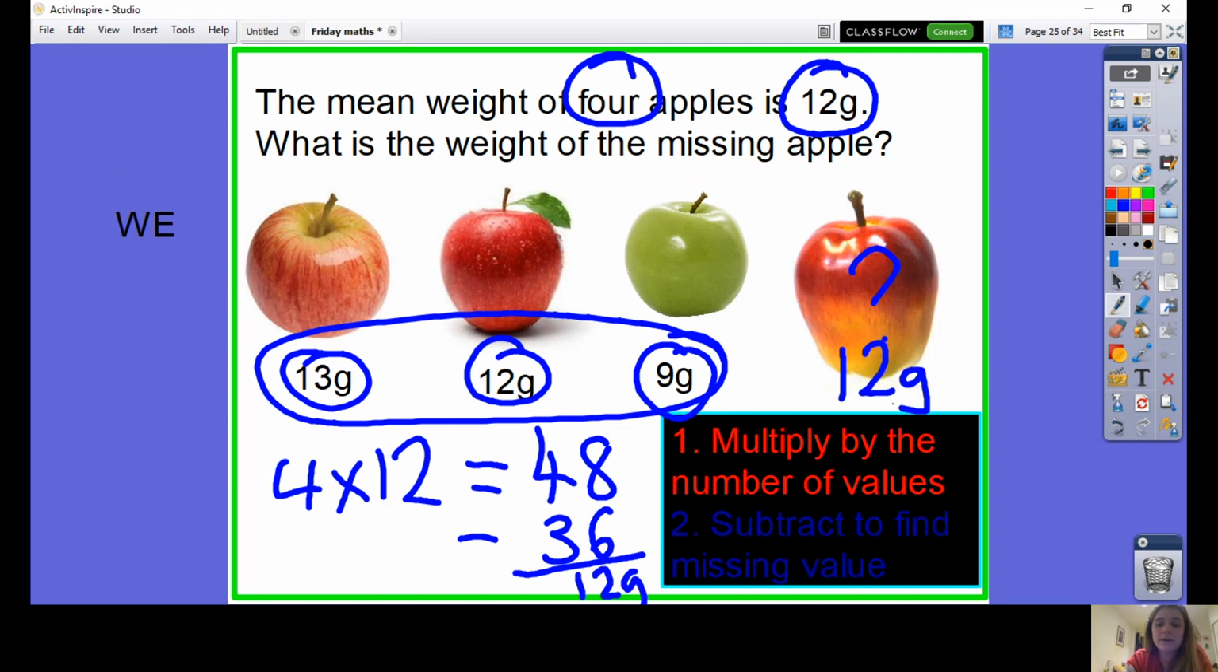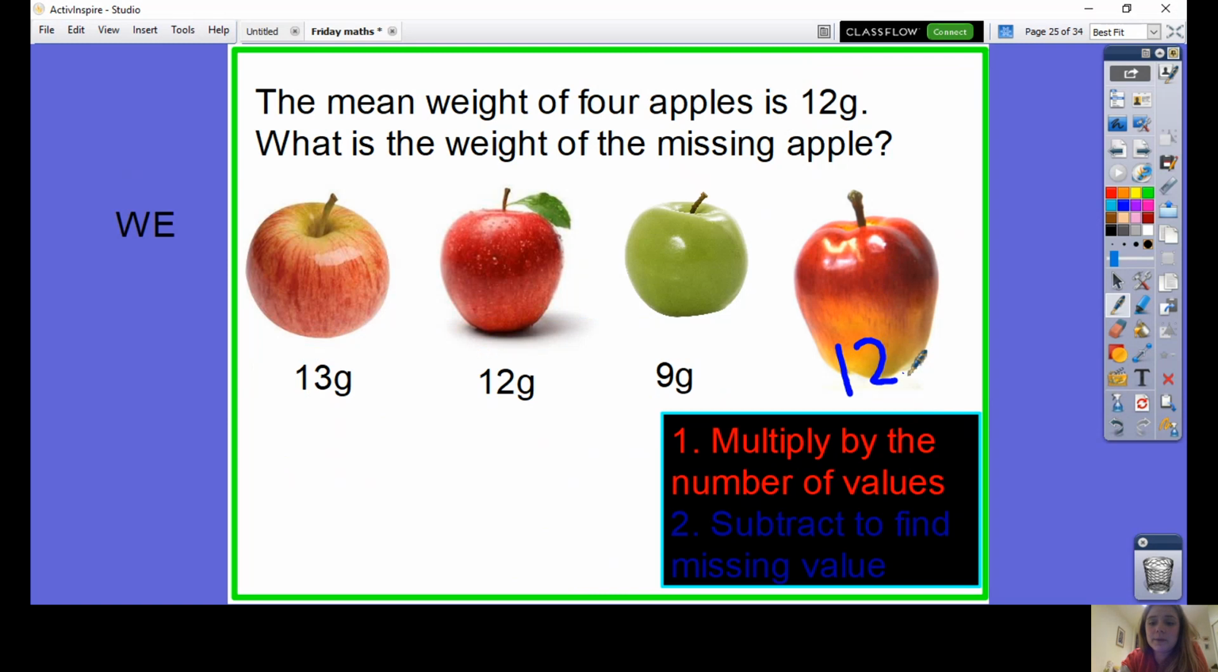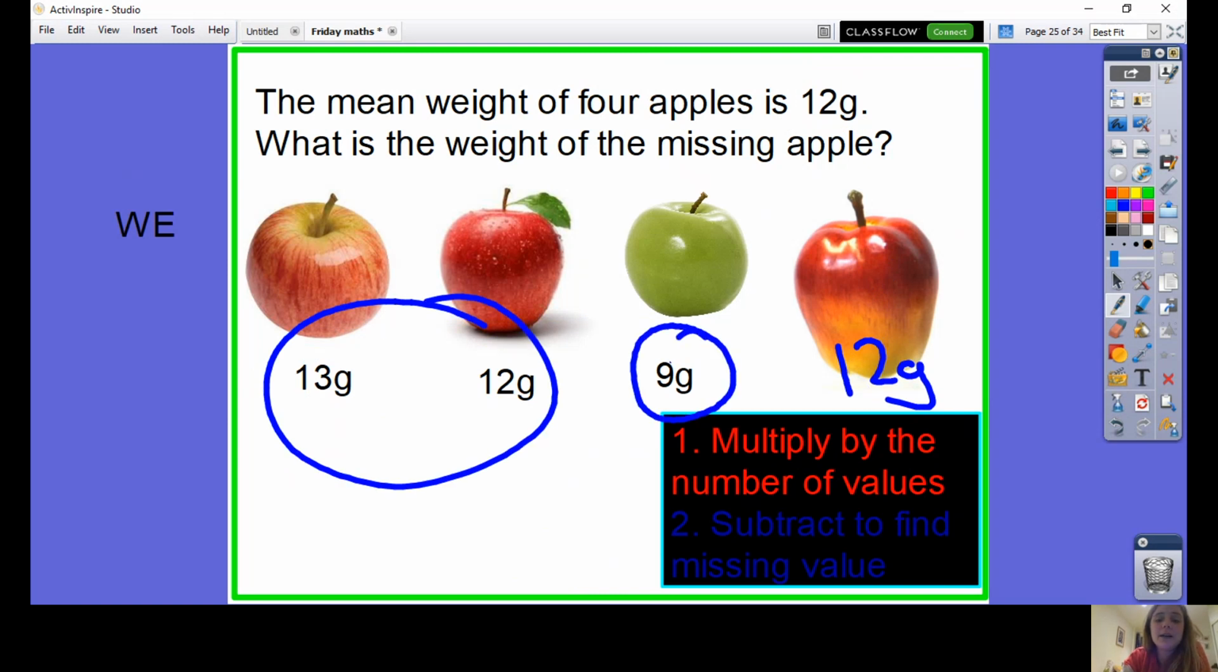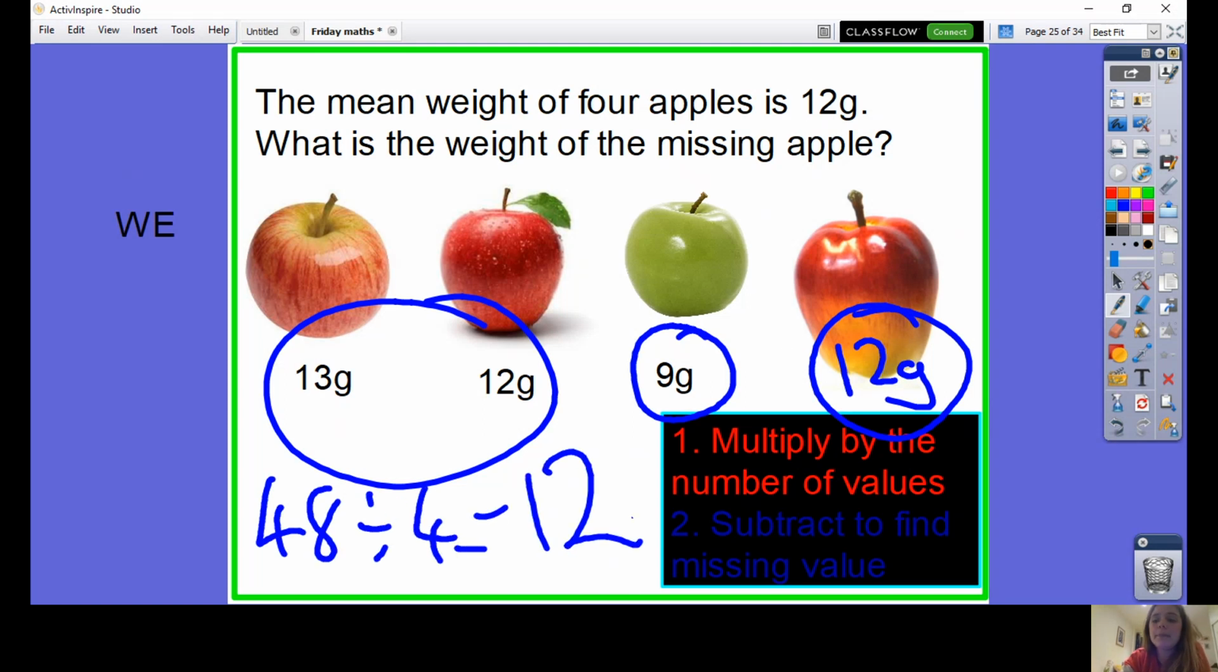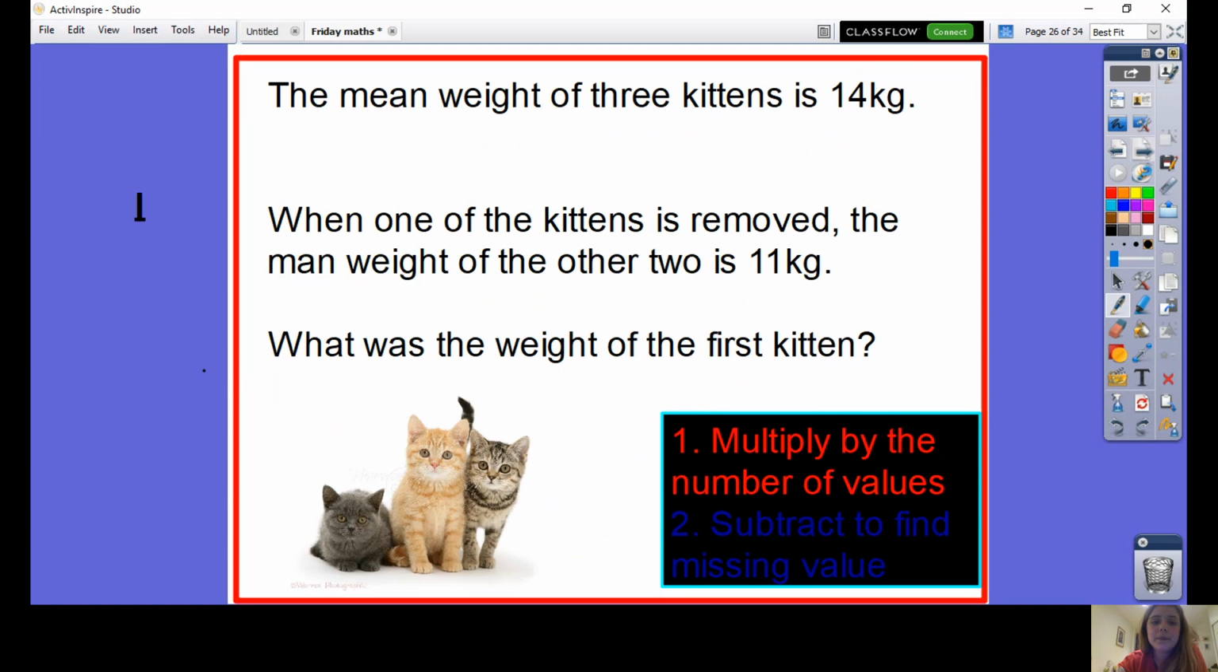12 grams goes here. Okay, quickly check that that's not bigger or smaller than the rest of them. And you can also check it the other way by doing the inverse. I'll put 12 grams back here. 13 add 12 is 25. Add 9 makes 36. Add 12 makes 48. Divided by 4 gives me 12. Yep, I'm confident with that.